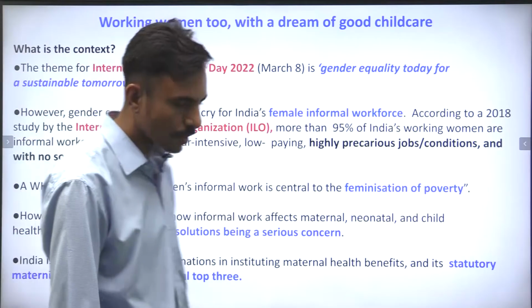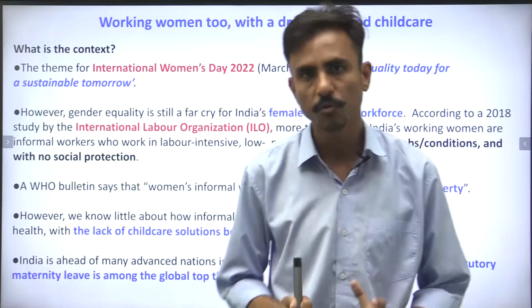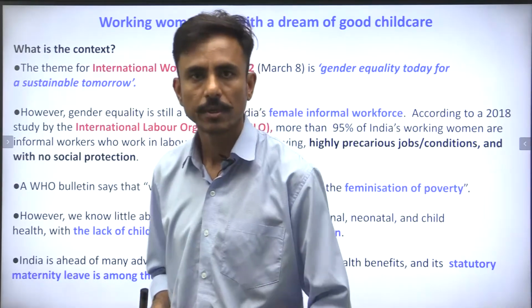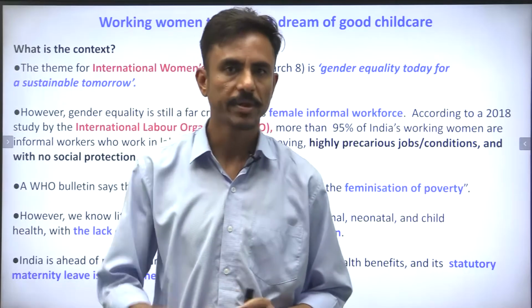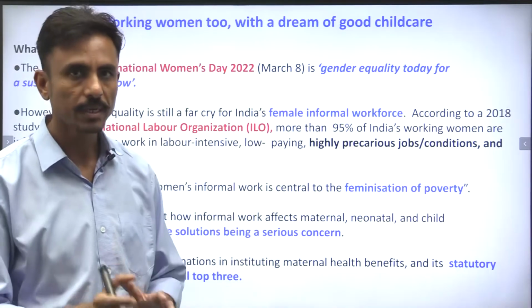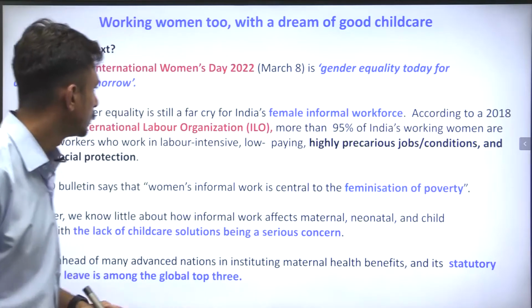Guys, as far as the female workforce is concerned, there are only 5% of the female workforce employed in the formal sector, whereas 95% are still in the informal sector, and that is the worry, right?